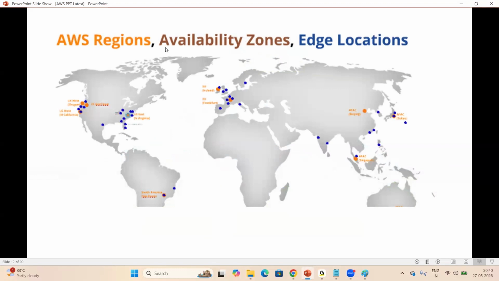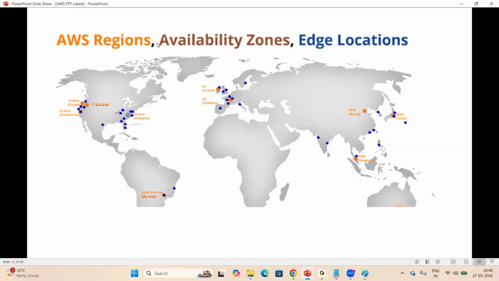Yeah. AWS regions, availability zones, and also edge locations. Region is a data center, which is a server room. Region is a primary data center, right?